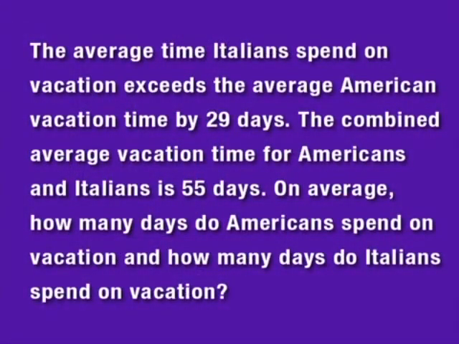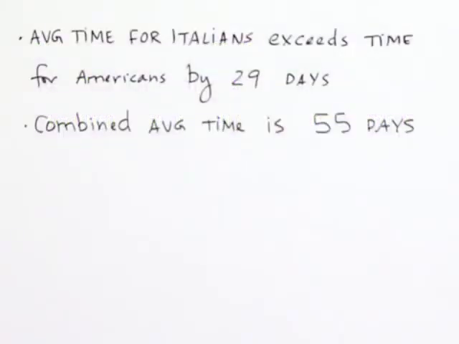The average time Italians spend on vacation exceeds the average American vacation time by 29 days. The combined average vacation time for Americans and Italians is 55 days. On average, how many days do Americans spend on vacation and how many days do Italians spend on vacation? So we're going to use the information given to us in the problem in order to determine the average time for vacation in Italy and in the US.